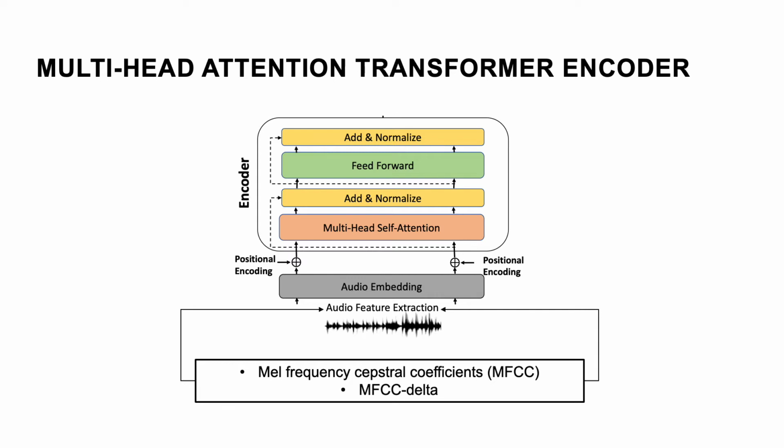Our encoder is based on the original transformer network's encoder architecture that utilizes the multi-head self-attention mechanism, which was shown to be effective in capturing hierarchical representation from sequential data. Our encoder takes as an input the audio features extracted from the raw audio of the speech, which in our case was MFCC and MFCC delta. The encoder in return is responsible for transforming the input audio features A into a latent sequence Z. The encoder internally, as it can be shown from the figure, consists of a number of blocks, where each block contains a feed-forward neural network and a multi-head self-attention operation. In total, we have 2 blocks inside our encoder.